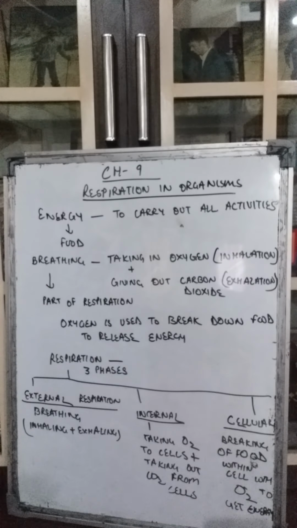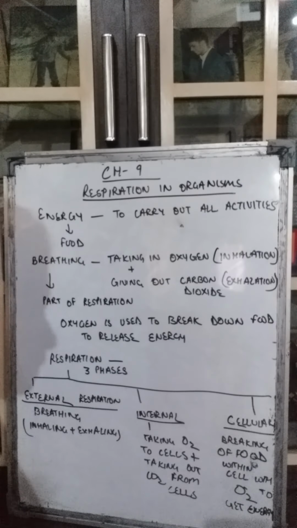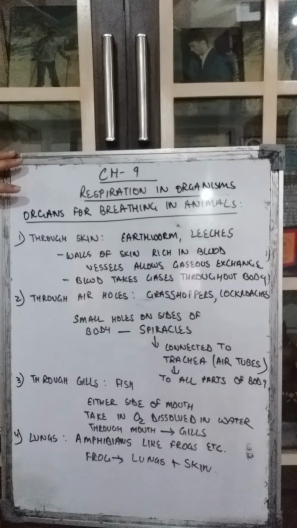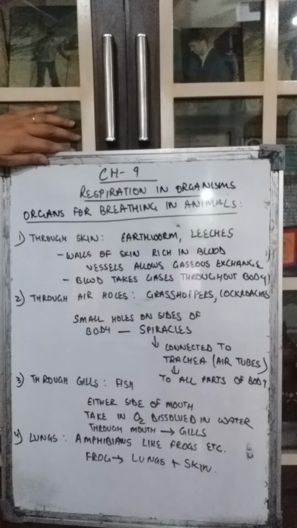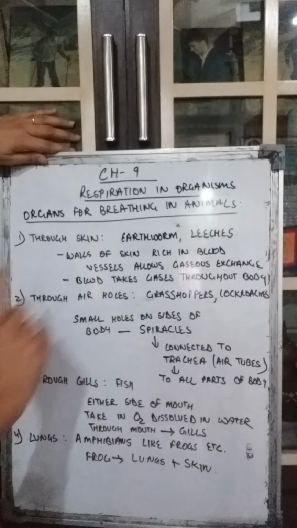After that, we come to the various organs for breathing in animals. First, we will study the breathing in animals. Now, there are different animals which breathe through their different body parts. There are some animals which breathe through the skin, for example, earthworm, leeches, etc.